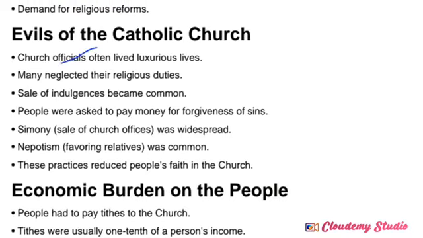Church officials often lived a luxurious life. Luxurious life means they were collecting tax from the common people, and the tax amount was completely spent on their personal luxurious life. Commonly, collected tax must be spent on the welfare of common people. That's one of the rules, right? But instead of spending the collected tax on the welfare of common people, they utilized that amount for their luxurious life. This is also called one of the evils of the Catholic Church.